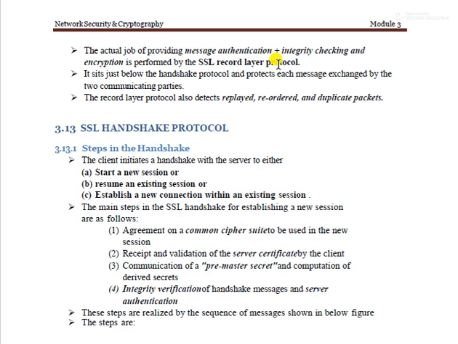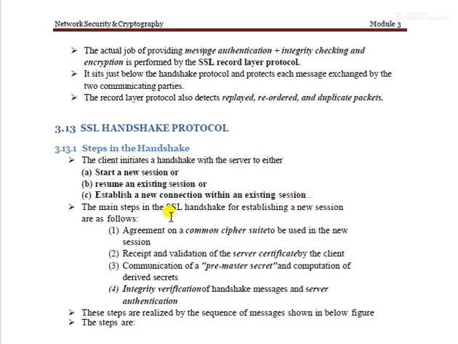First one is the SSL handshake protocol. So, steps in the handshake protocol. The first step is that the client initiates the handshake with the server to either start an initial session, resume an existing session, or establish a new connection within an existing session. So first the client initiates the communication, wanting to communicate with the server. First he initiates the session, by starting a new session or resuming the existing session.